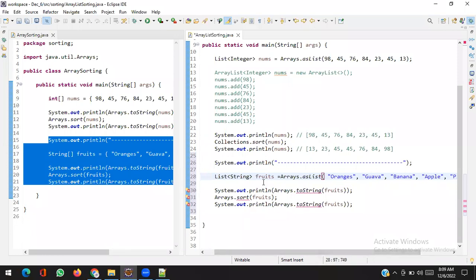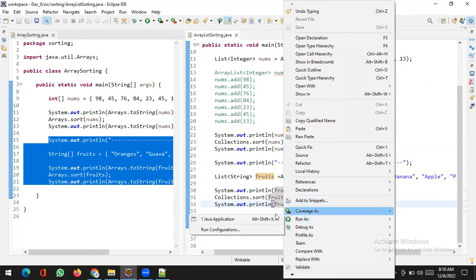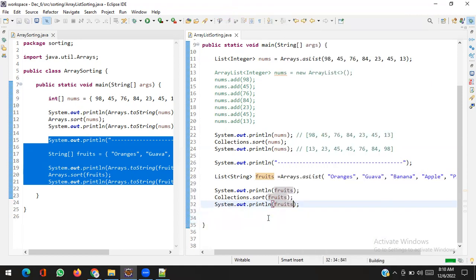And here again Collections.sort. Let's run the program.